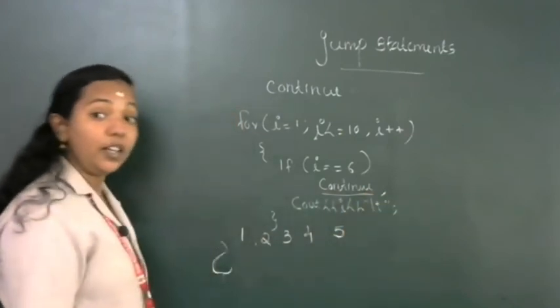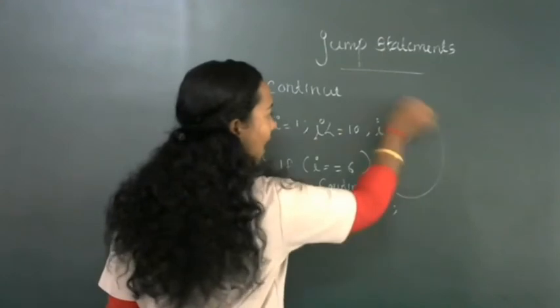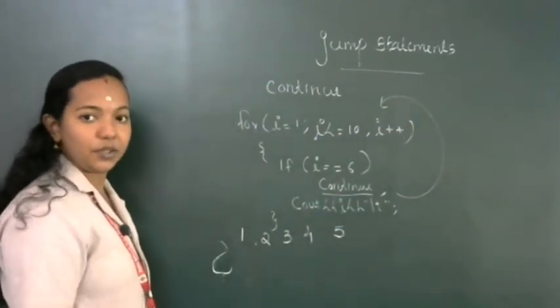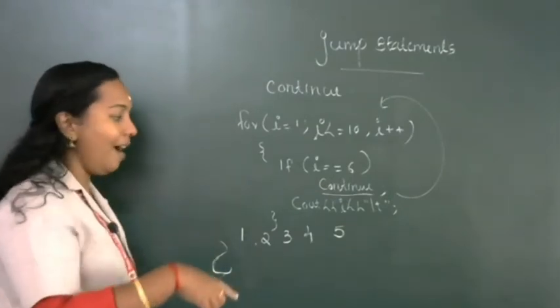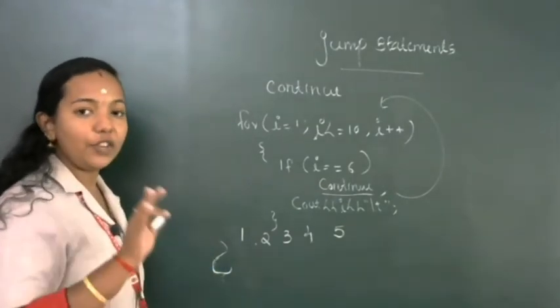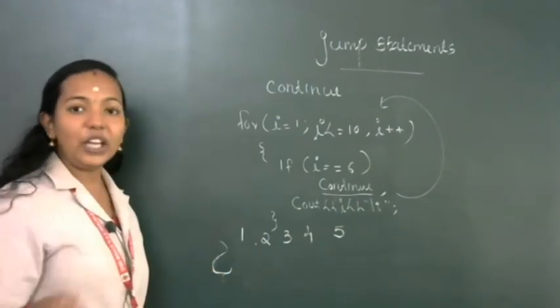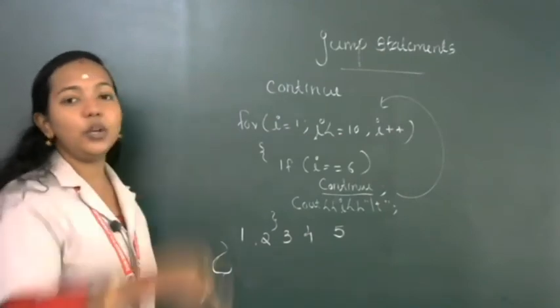You want to continue the iteration. We are not executing the body of the loop, so you don't want to print the cout statement. So we will not get the number 6 on the output screen, because when the value of i equals 6, we are continuing the iteration.